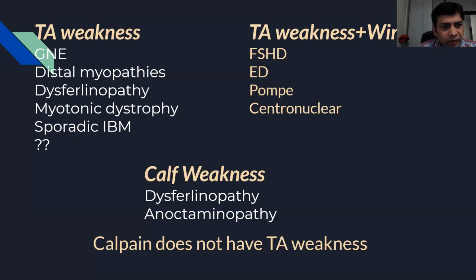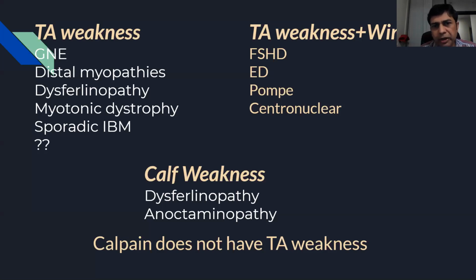Sporadic inclusion body myositis is again very typical. These patients are a little older, and they can begin with TA weakness, quadriceps weakness, a little bit asymmetrical. And this question mark I have put to tell you in the next slide one more very typical cause of TA weakness. If you get TA weakness plus winging, a scapuloperoneal pattern, you have facioscapulohumeral muscular dystrophy, which has typical facial weakness added to it.